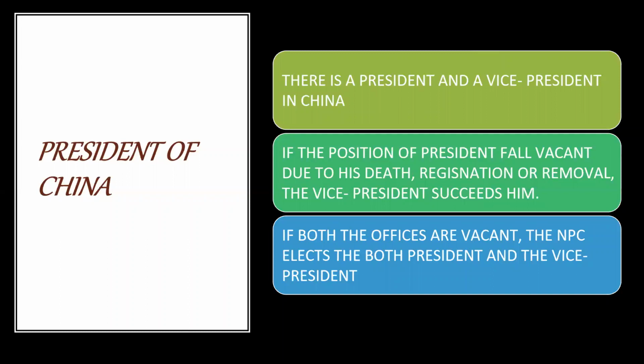There is a president and a vice president in China, and if the position of president falls vacant due to his death, or if he resigns, or if he is removed from his post by the National People's Congress, then the vice president will succeed him. This is the same case in India also. If the office of president falls vacant in India, then the vice president succeeds him. And in case both the offices are vacant, then the NPC in China will elect both the president and the vice president.